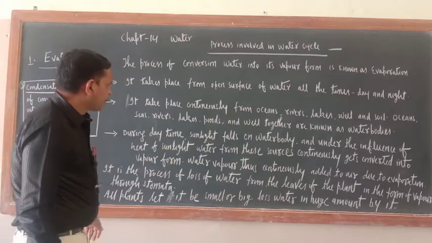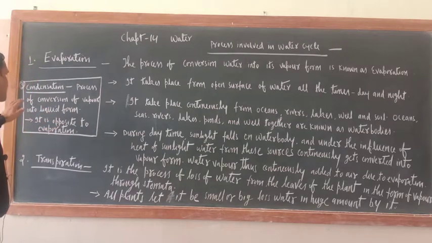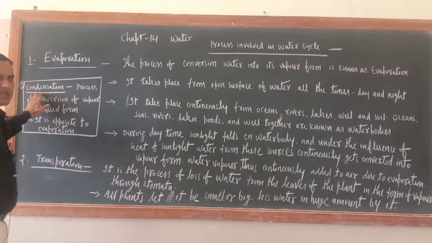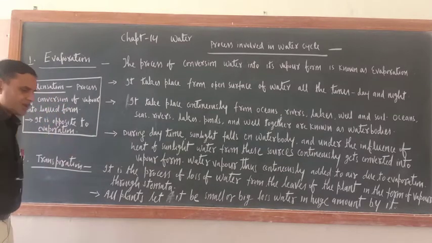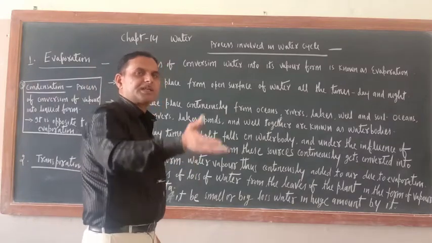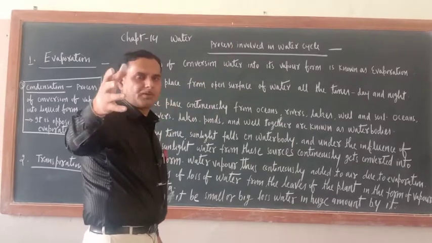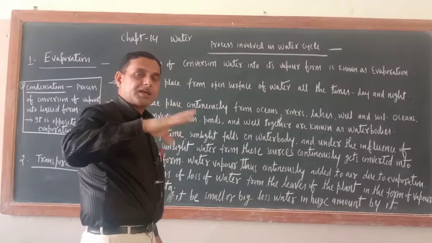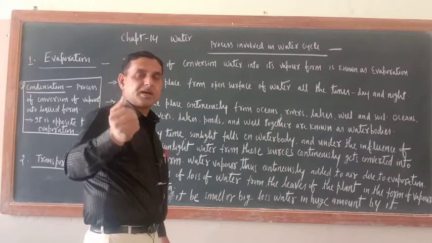There is one more process involved in the water cycle, that is condensation. What is condensation? Condensation is the opposite of evaporation. It is the process of conversion of vapor into liquid form. From the surface of water bodies, water is getting converted into vapor form, and for evaporation some amount of heat is required, which is carried by the sunlight.